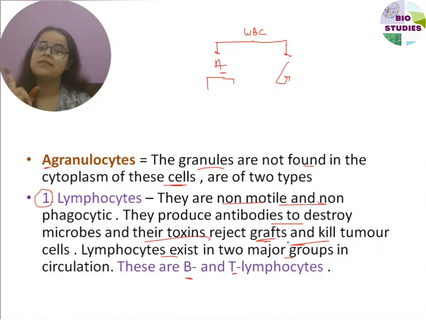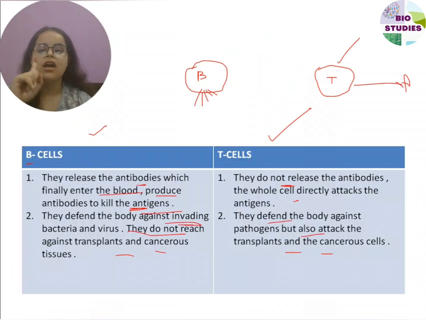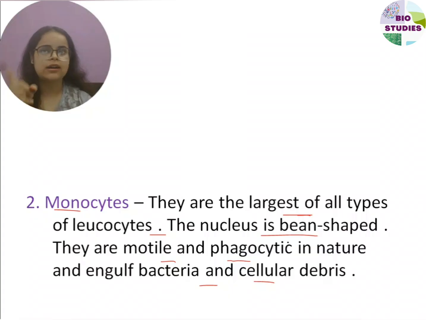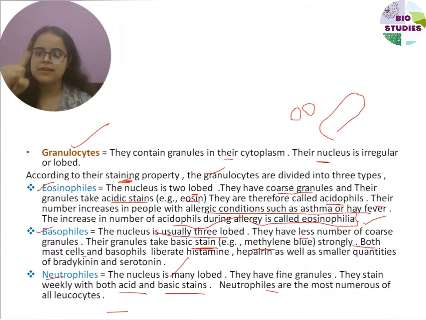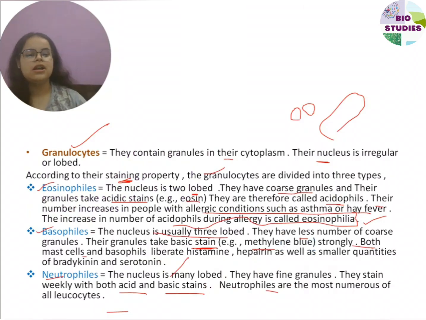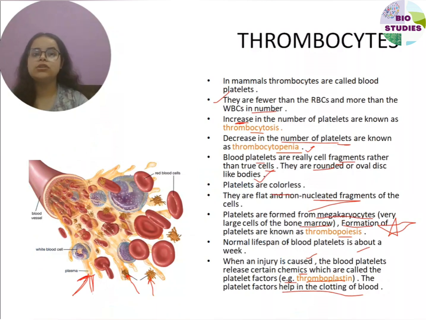Lymphocytes are of two types, B lymphocytes and T lymphocytes, and monocyte is another type of agranulocyte. Then the granulocytes contain these three types, and then we considered thrombocytes or blood platelets, which contain the chemicals called platelet factors that help in the clotting of the blood.